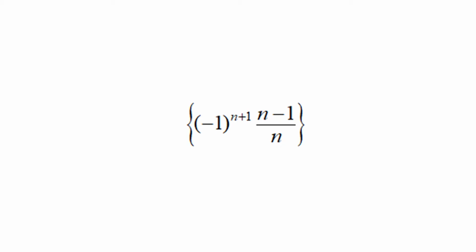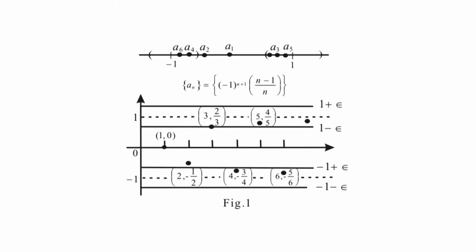We now show that the sequence negative 1 power n plus 1 into n minus 1 upon n diverges. Take a positive epsilon smaller than 1, so that the bands shown in figure 1 about the line y equal to 1 and y equal to negative 1 do not overlap. Any epsilon less than 1 will do. Convergence to 1 would require every point of the graph beyond a certain index n to lie inside the upper band. But this will never happen.